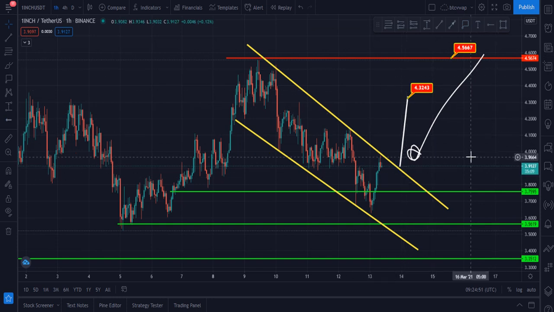These are the targets. If it breaks this upside trend line and closes 4 hourly candles above $4 or $4.1, then it should go up, otherwise it will go down to hit this again.